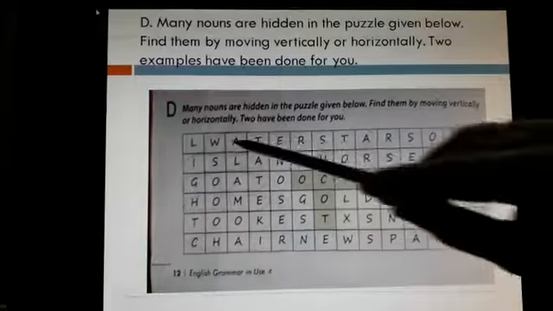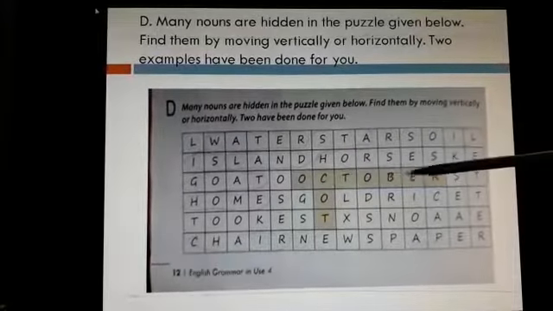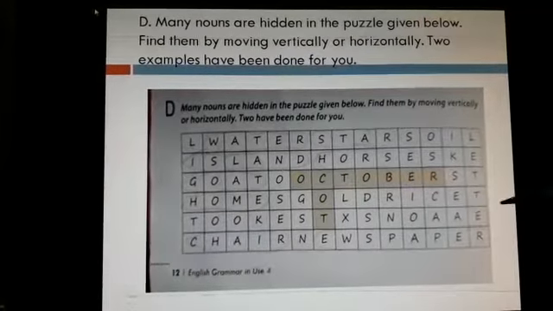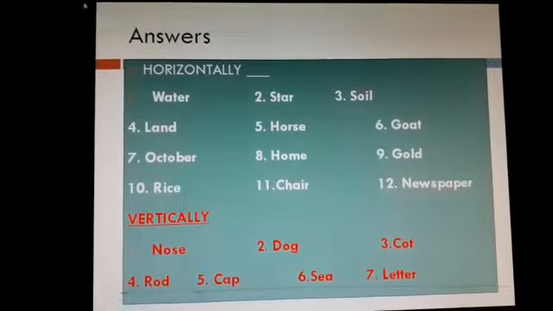So this is horizontally and this is vertical. Already one answer is given. This is October, this is coat. So in this way we have to just circle them or find the answers from here. I am giving the answer in the next page. You can follow it in your textbook.